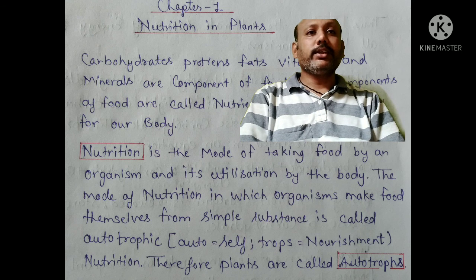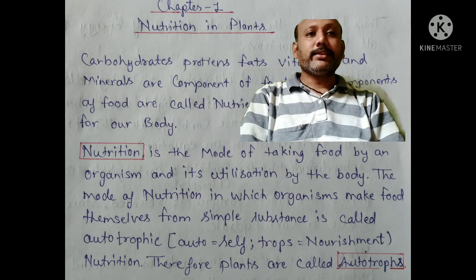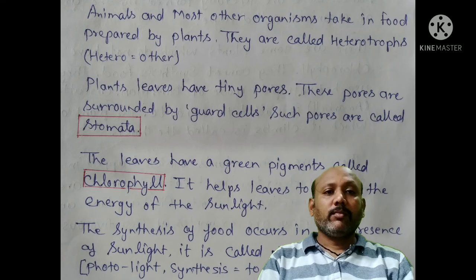The mode of nutrition in which the organism makes food themselves from the simplest substances is called autotrophic. Auto means self, trophic means nourishment, nutrition. Therefore, plants are called autotrophic because they make their own food by themselves.